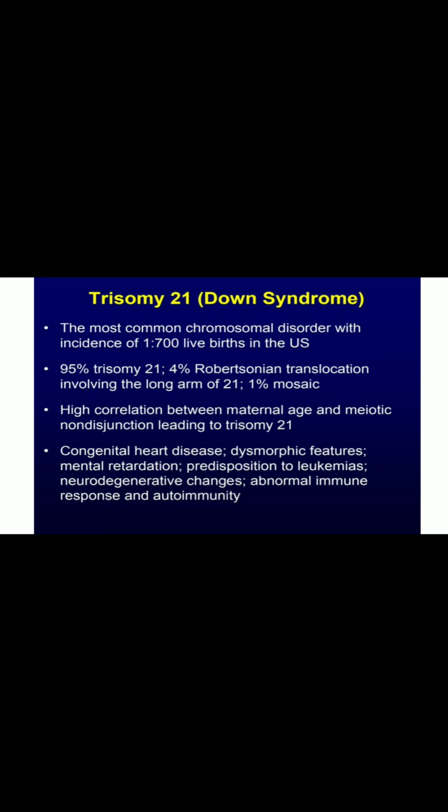The trisomy, otherwise named Down syndrome, the trisomy of 21, is the most common chromosomal disorder. 95% of the trisomy is with the translocation of the change of any of the arm.